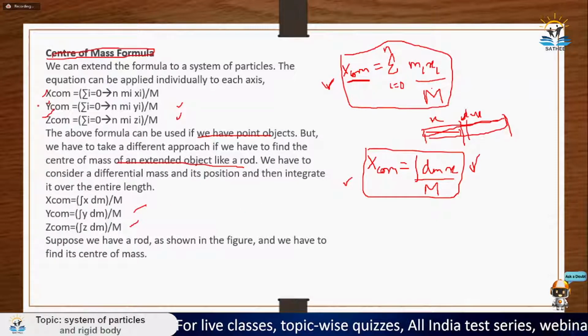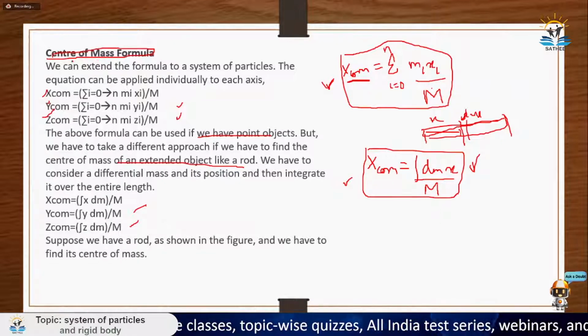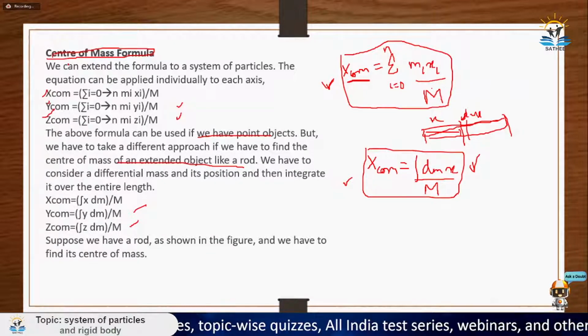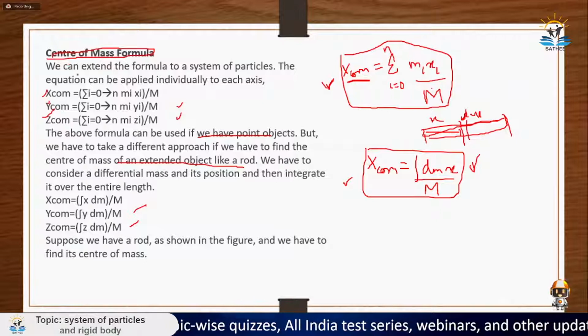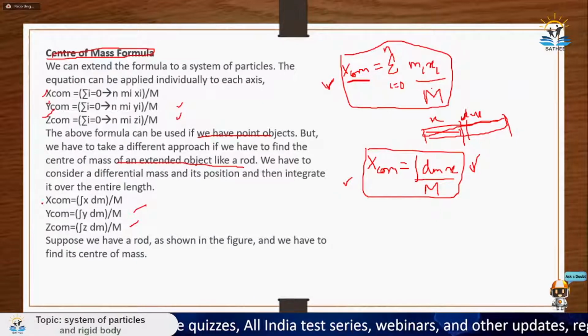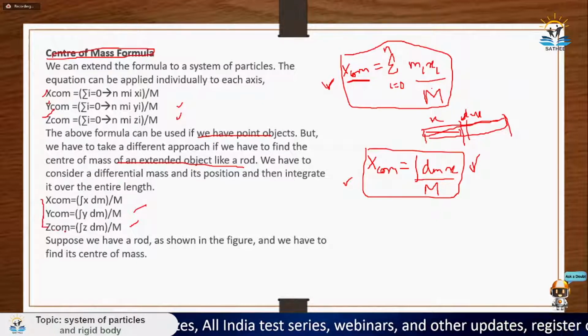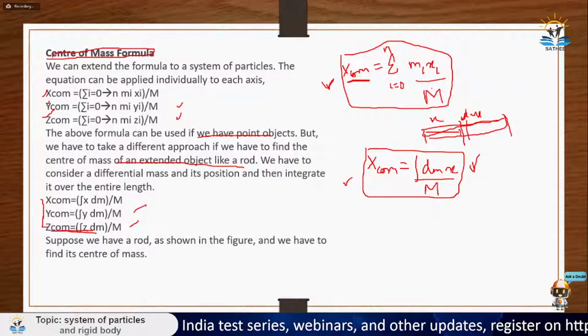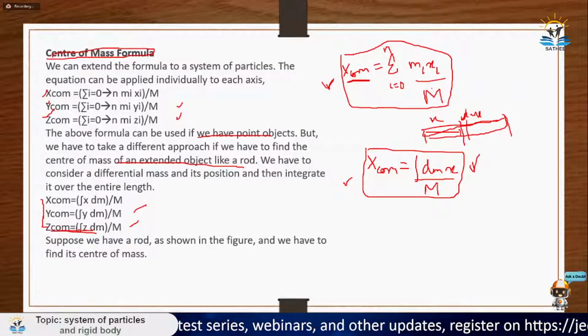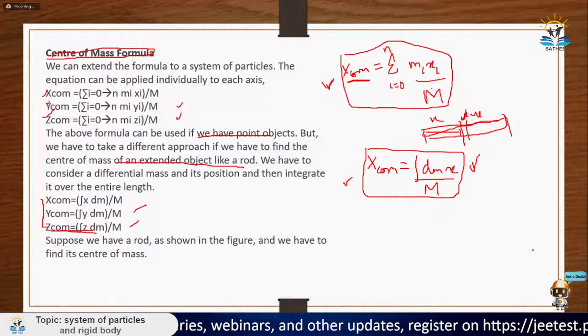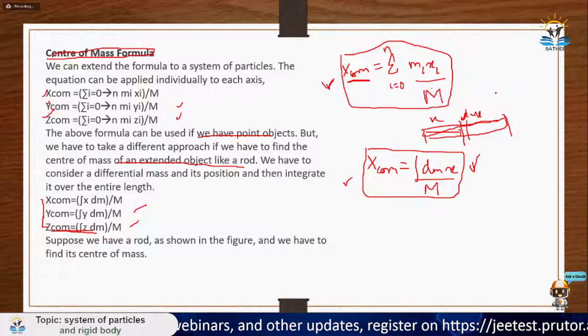So basically, this formula can be used in very few conditions, like when you know the exact distribution, but the generalized format is this only. So try to remember this, because it will be used many times in calculating center of mass. Okay, so let's move ahead.